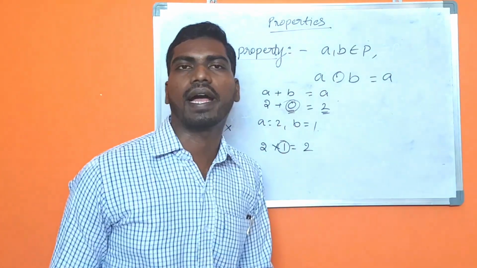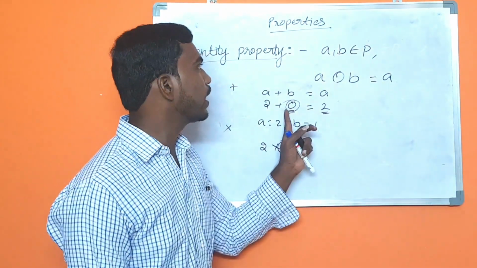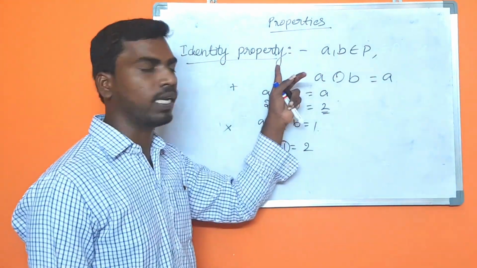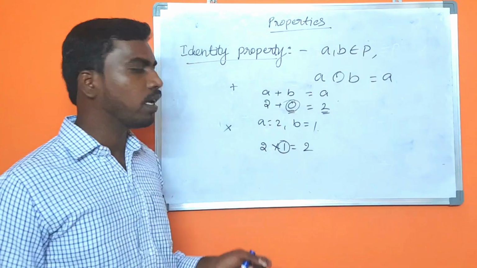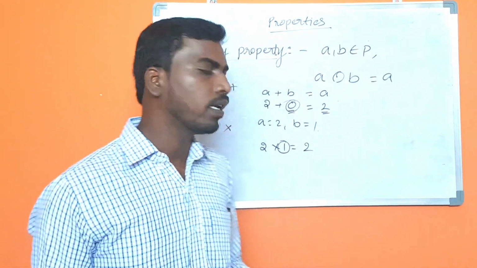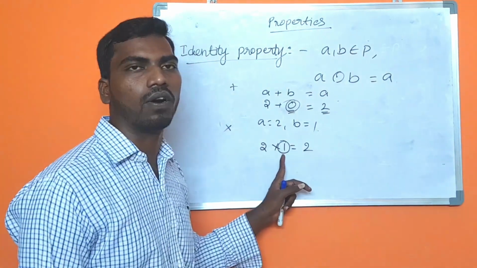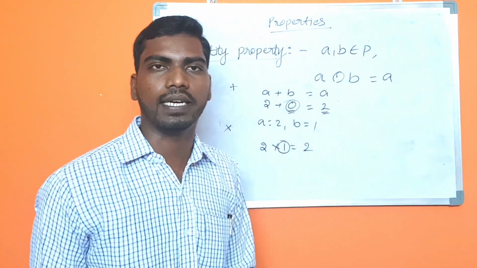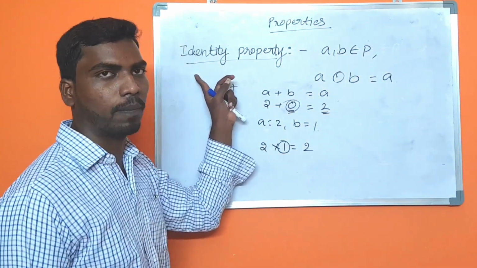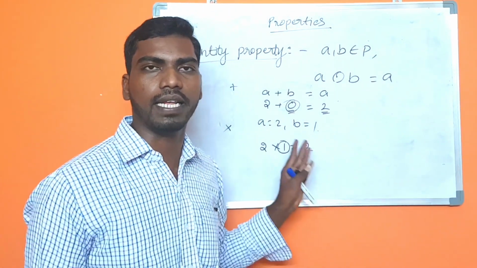So when we add any number with 0, the answer will be the same number. It is satisfied with identity property under the plus operation. Now when we multiply any number with 1, the answer will be that same number. So 1 is called multiplicative identity, and it satisfies identity property under the multiplication operation. Okay, is it clear now?